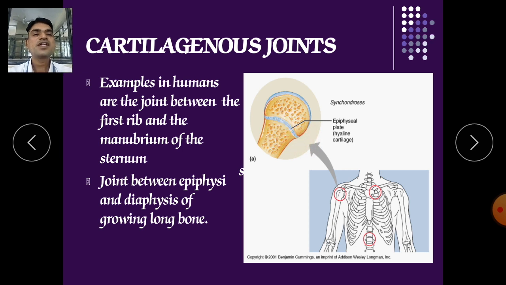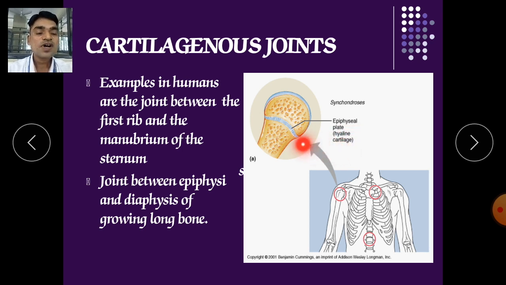This joint is nothing but the epiphyseal plate, and it provides the area for the growth of your bone. It works as an epiphyseal plate up to adult age, and it is made up of hyaline cartilage.